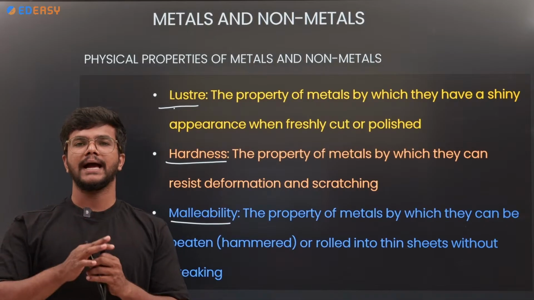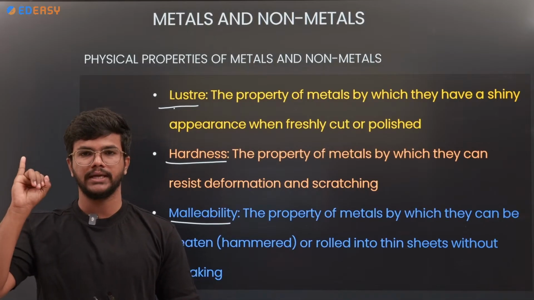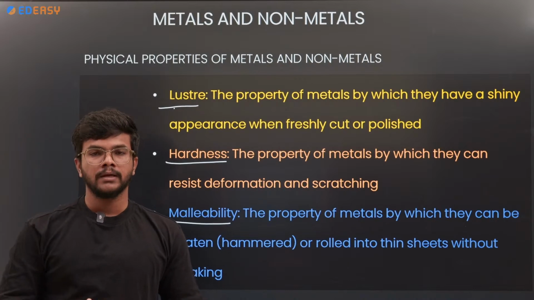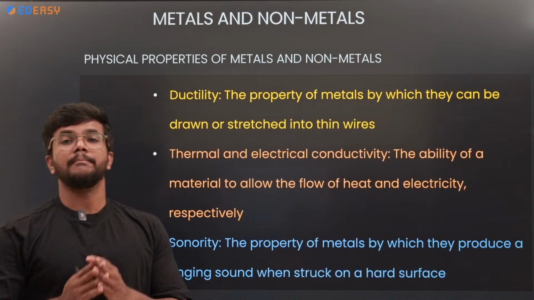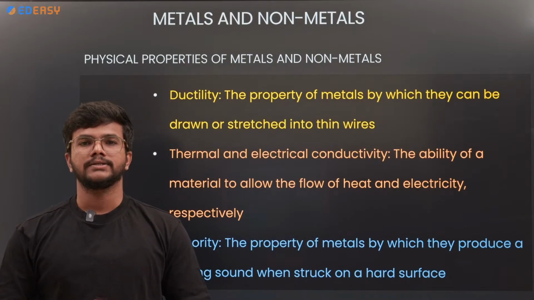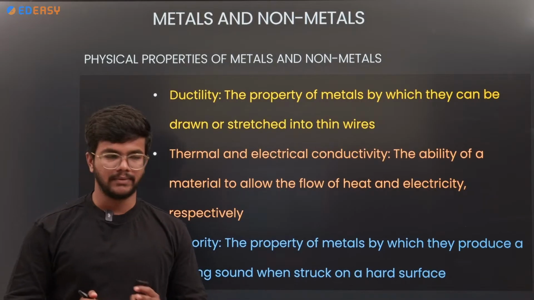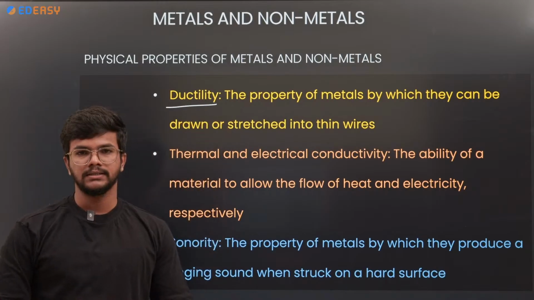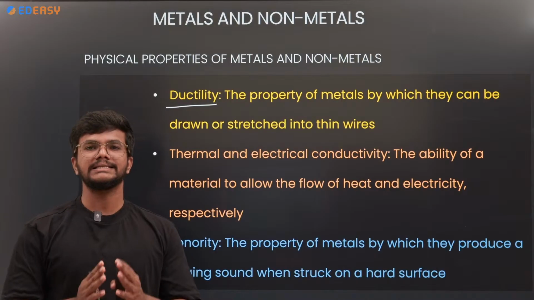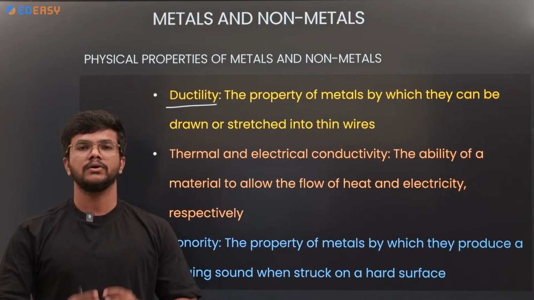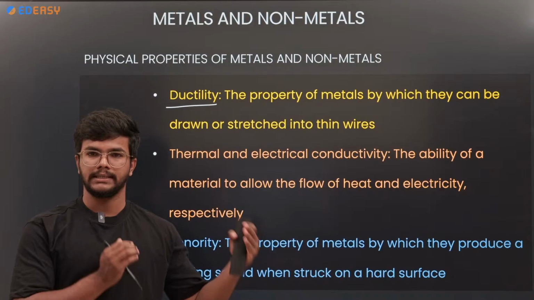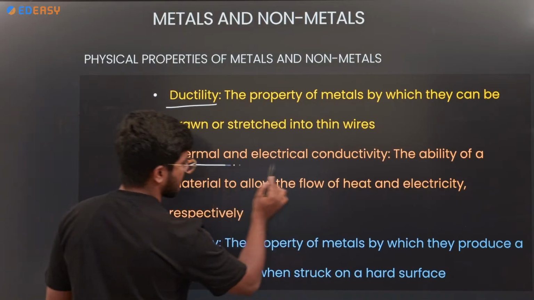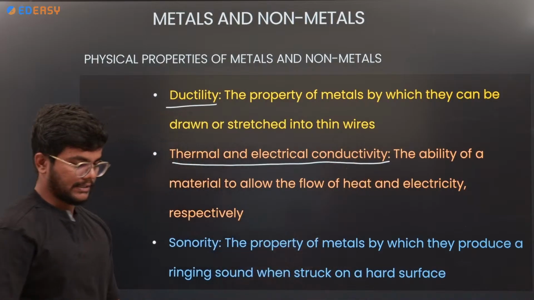So metals will have the first property, luster, second is hardness, and third is malleability. And next, the fourth one will be ductility. The ductility property is nothing but the metal can be made into fine wires. So this is the ductile nature, and metals will obey the ductility.